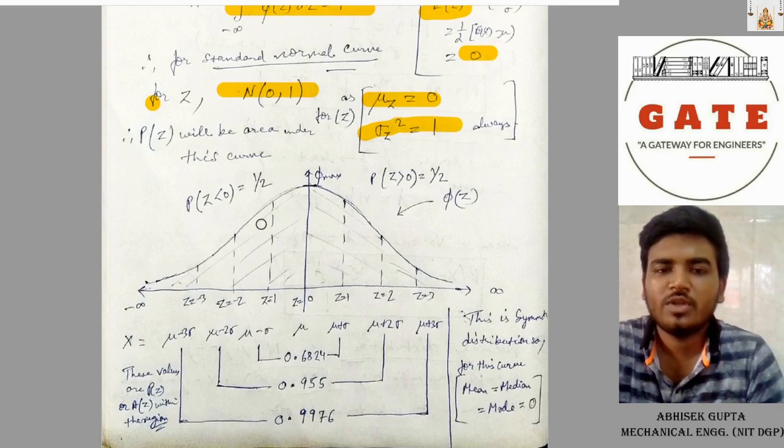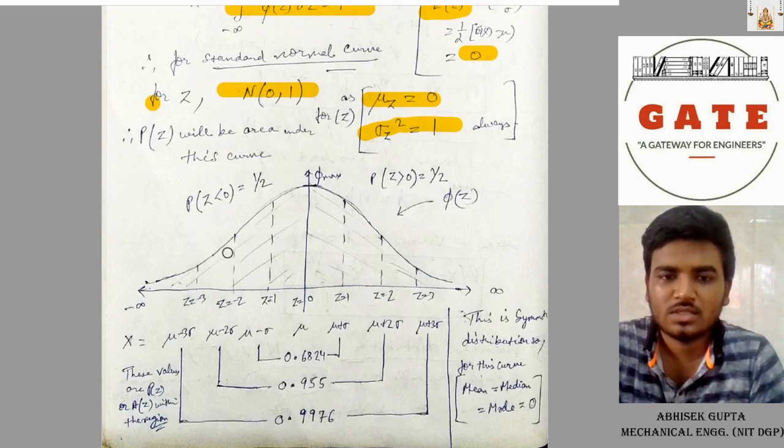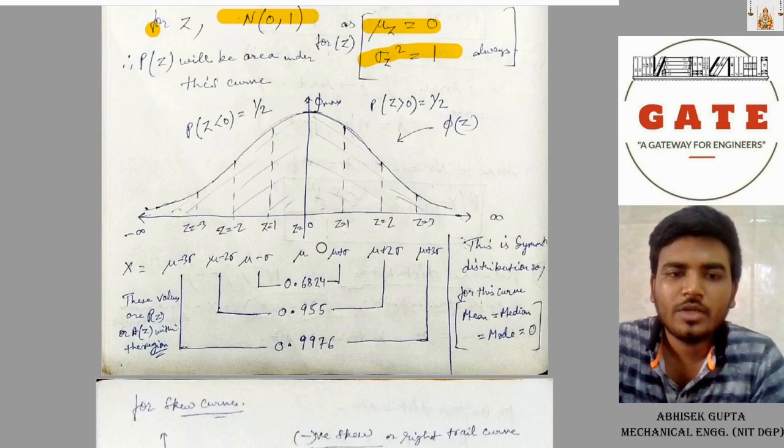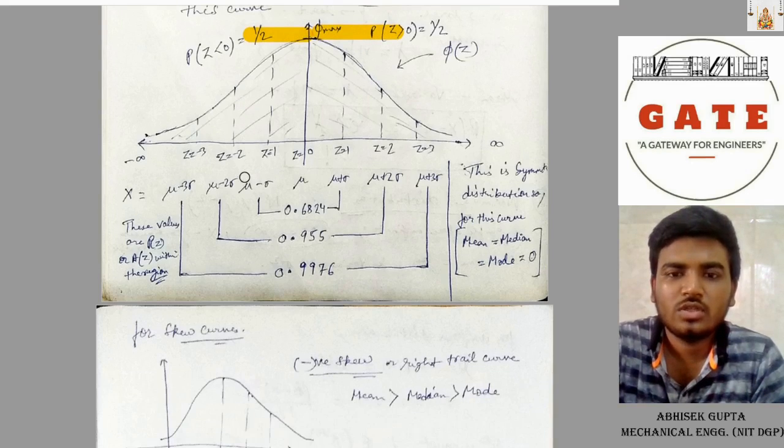So P of z will be the area under this curve. Now P of z less than 0 is half this side of the curve, and P of z greater than 0 is also half this side of the curve. Here phi max, and this is the normal distribution curve. This is very important, you have to remember these values.